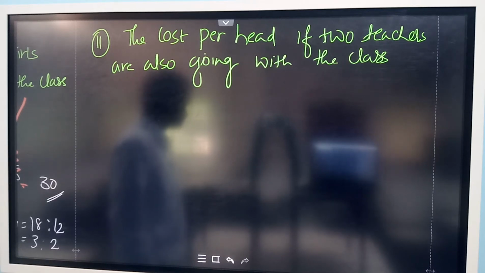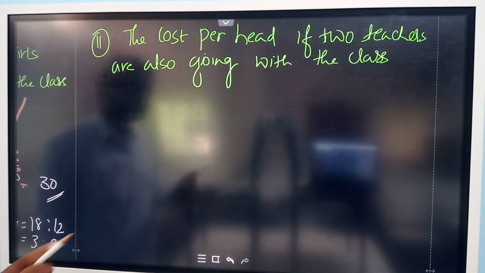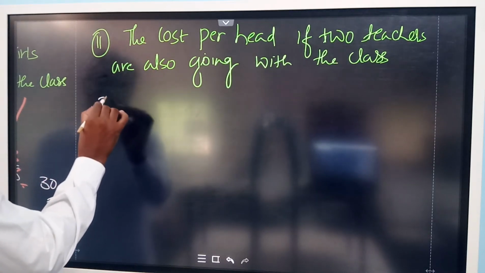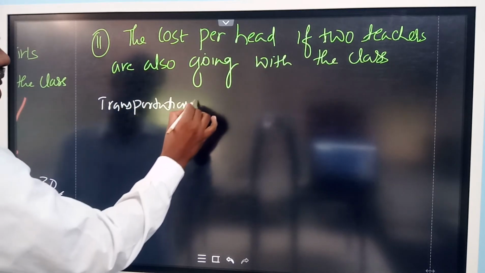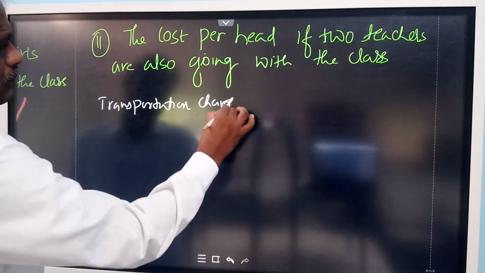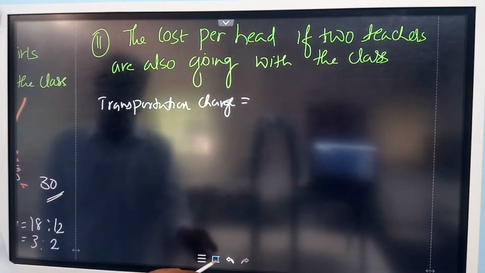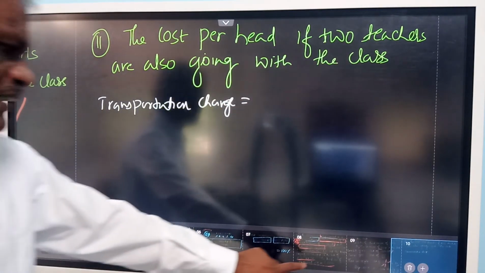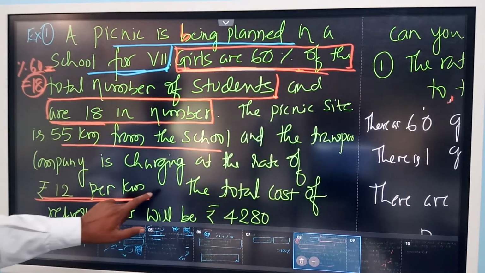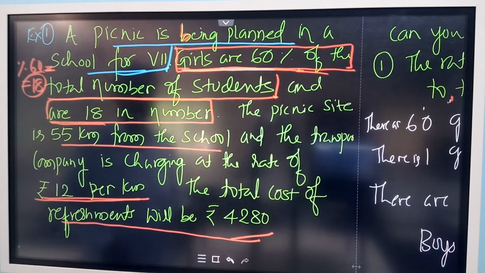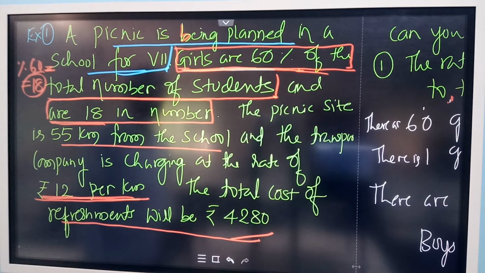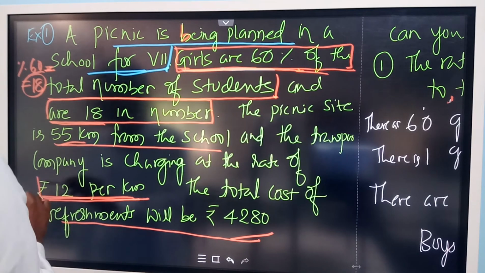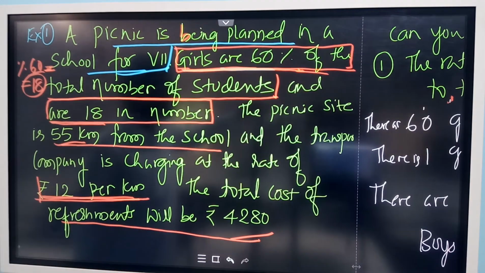Okay, first let us find the transportation charge. What is the transportation charge? The rate is given: 12 rupees per kilometer. What is the distance between the school and the picnic spot? 55. Now you have to find the transportation expenditure. The rate is 12, so 12 into 55.